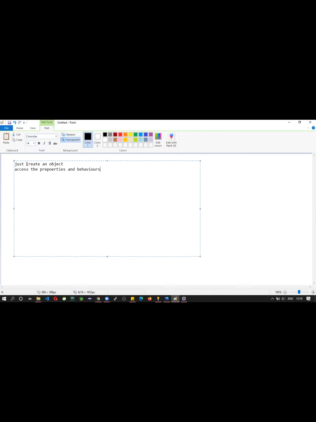It is already predefined and developed. Okay, you will be provided JDBC APIs. Means it's a collection of classes and interfaces you will see here. And what you can do is just create an object. You can just create an object.